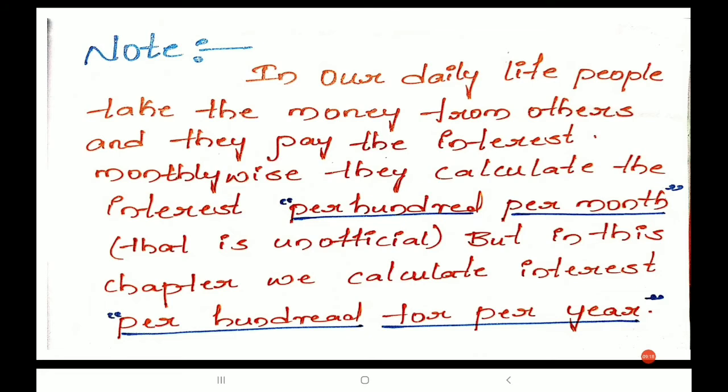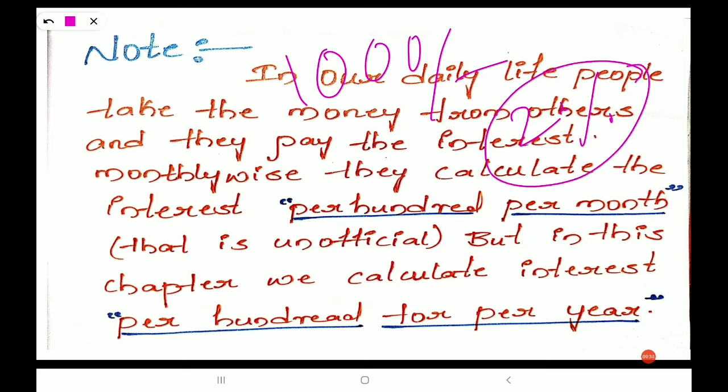Here we calculate the interest per year. Suppose you have taken 1000 rupees for interest of 2%. In general life people calculate per 100, 2 rupees they charge. So how many hundreds in this 1000 do we have? 10 hundreds. 10 into 2 becomes 20 rupees. 20 rupees per year we are calculating here.